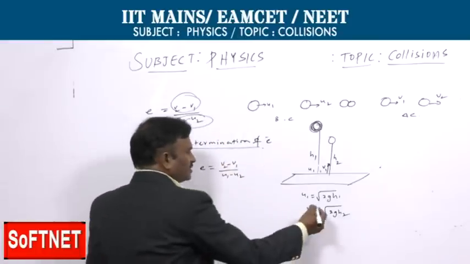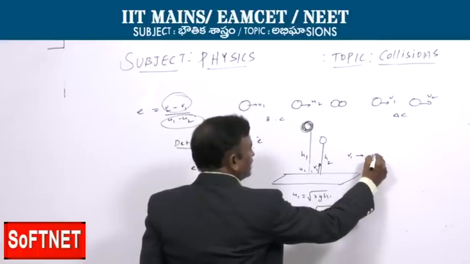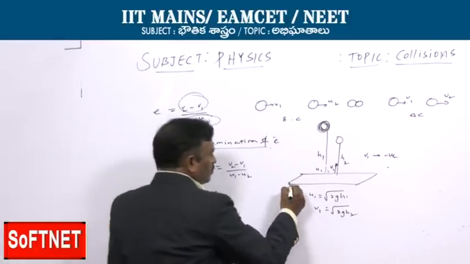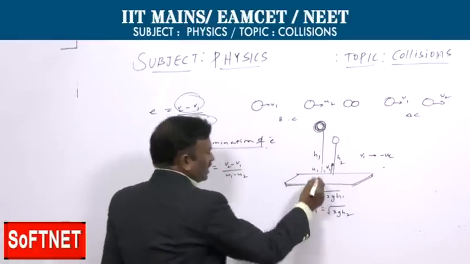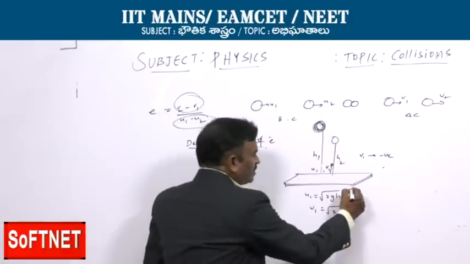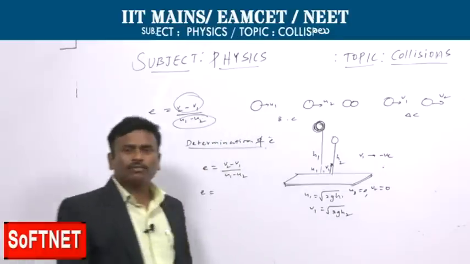Now, the direction is opposite, so V1 will be taken as negative. Now let us substitute the value. Here, the floor, whichever floor the ball is falling on, will be at rest before collision and after collision. Therefore U2 is 0 and V2 is also 0.